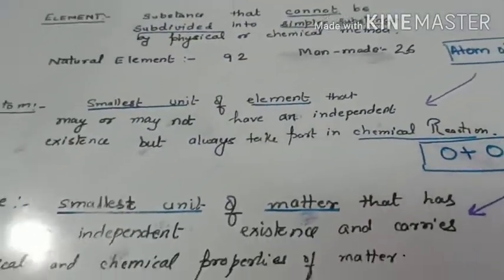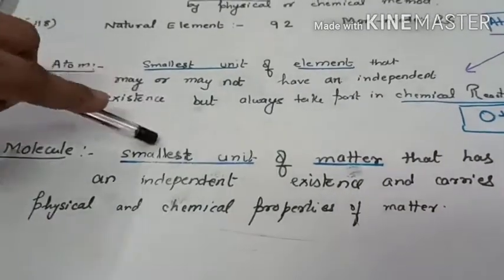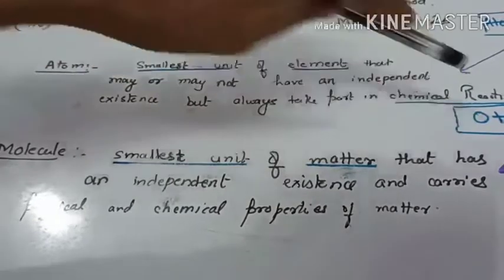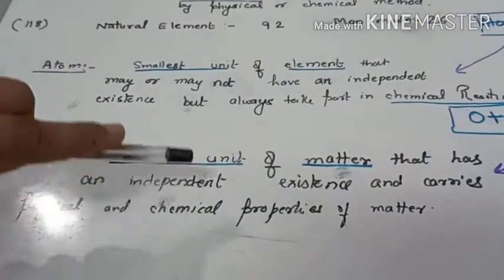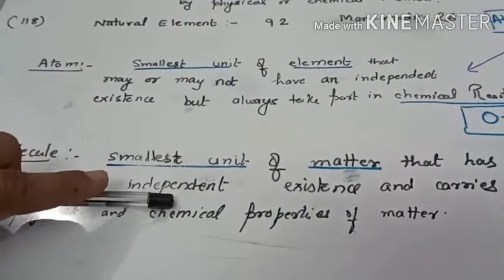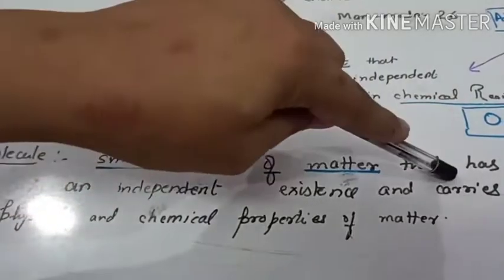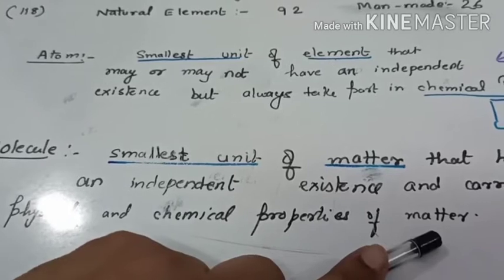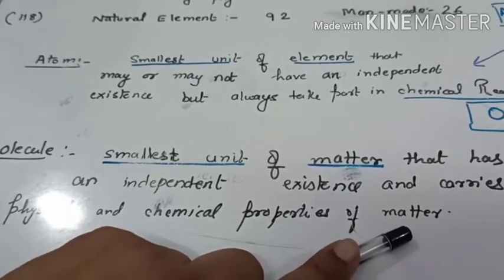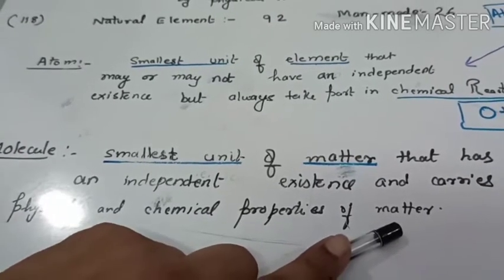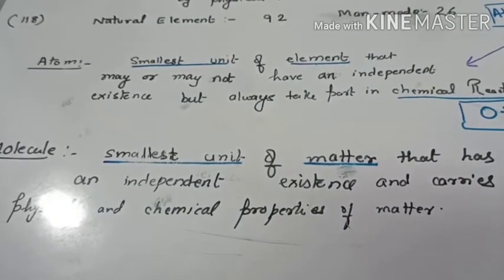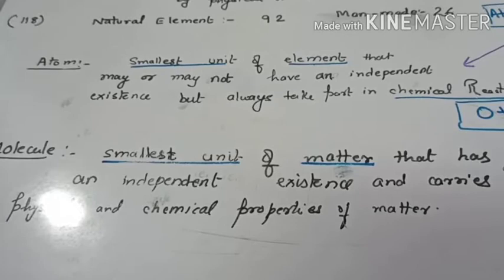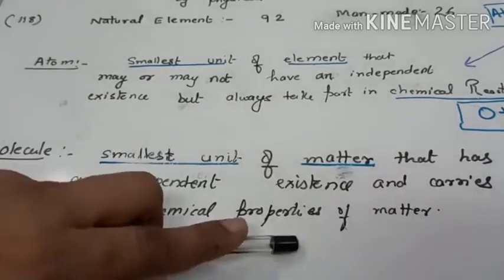Now the next topic is the molecule. A molecule is the smallest unit of matter that has an independent existence. That means a molecule can exist independently and it will carry the physical and chemical properties of matter. Suppose you have taken matter as a book; one molecule of that book will carry the physical and chemical properties of that book.